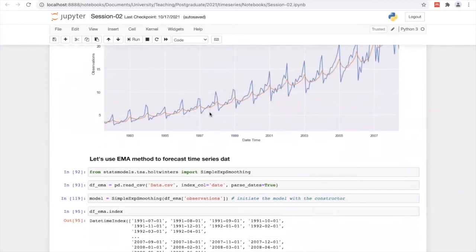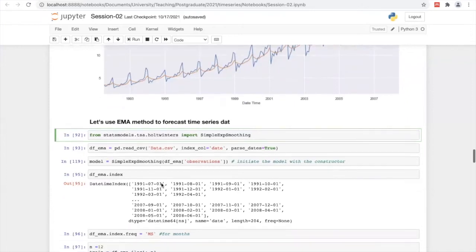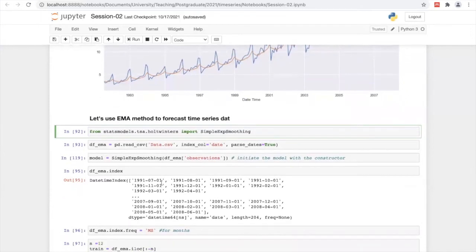Exponential moving average method. So in this Python library, we have this SimpleExpSmoothing class to perform this exponential moving average. Then I use the same data set because I'm just illustrating and demonstrating things. If you want to get a better understanding, you have to practice it with hyperparameter tuning and other things, so that you will get a much clearer understanding of this, right?